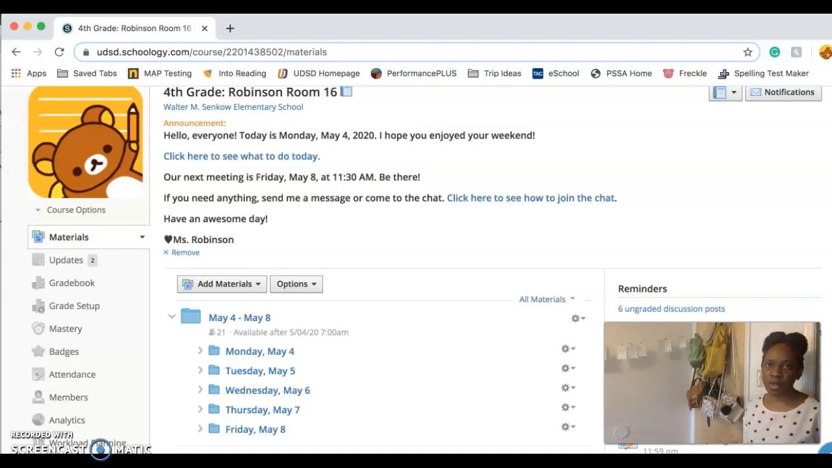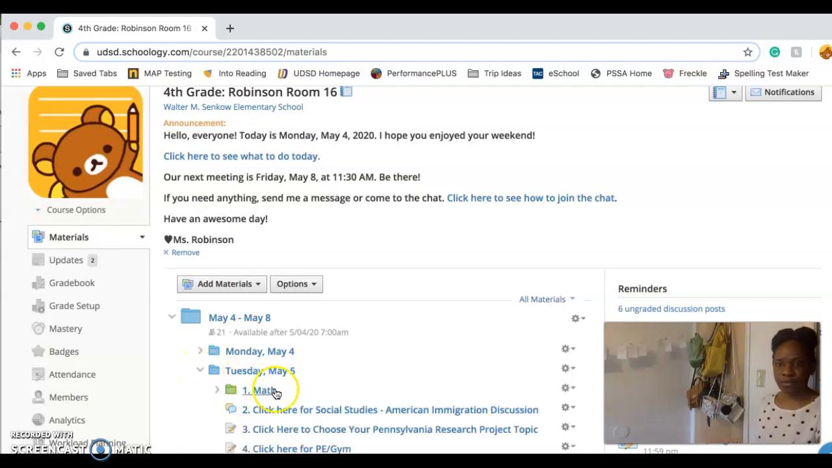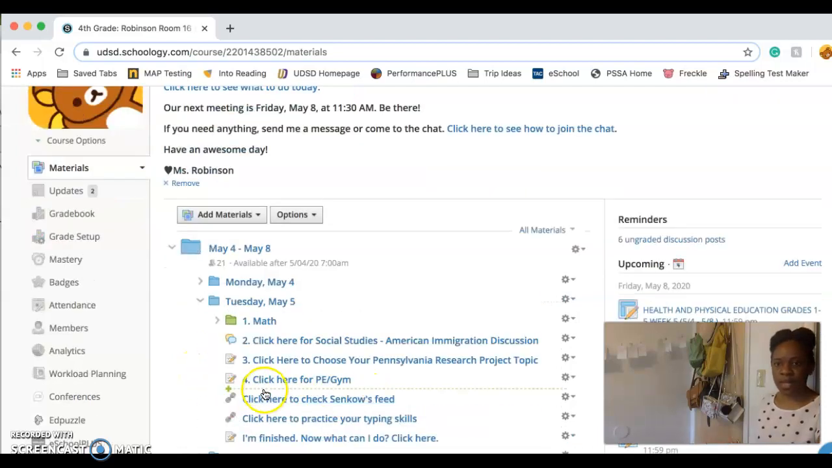So I'm already on Schoology. I've got the folder May 4 to May 8 available. I already clicked the down arrow so that the folder would expand. Now I'm going to go to where it says Tuesday, May 5th and expand just that folder. So now that that's loaded, you can see all of the assignments that you'll be working on for Tuesday.